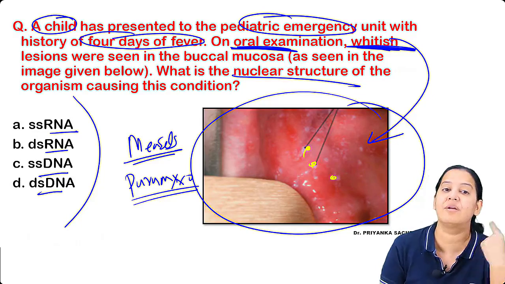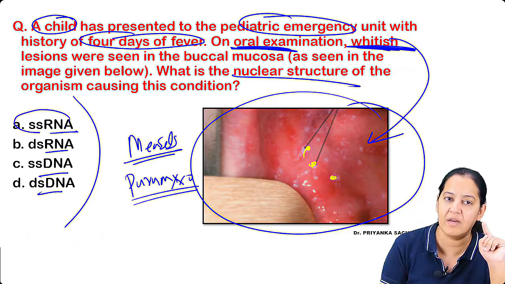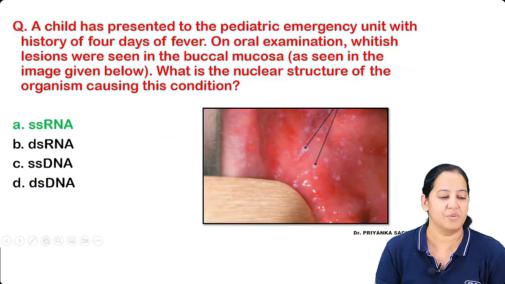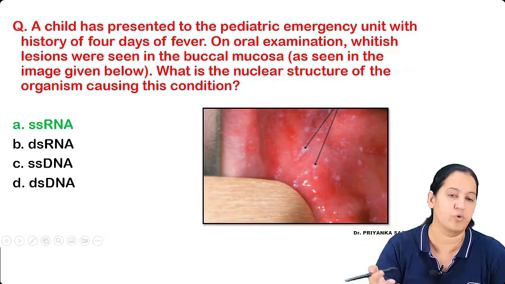RNA में single stranded कि double stranded? We know all RNA are single stranded except Rio. So this is not Rio. So correct answer is A. So this is a step-by-step approach based question.